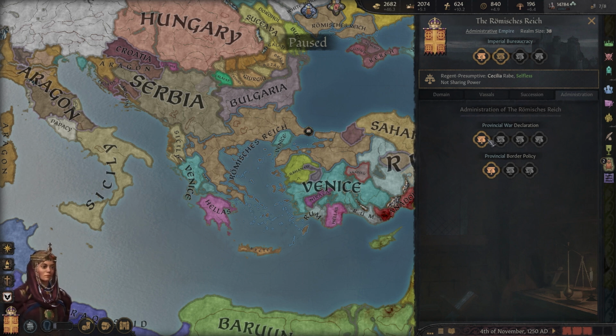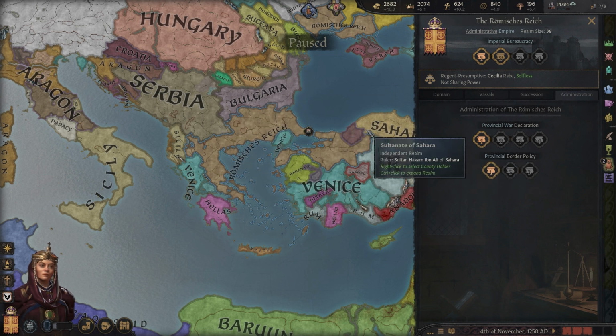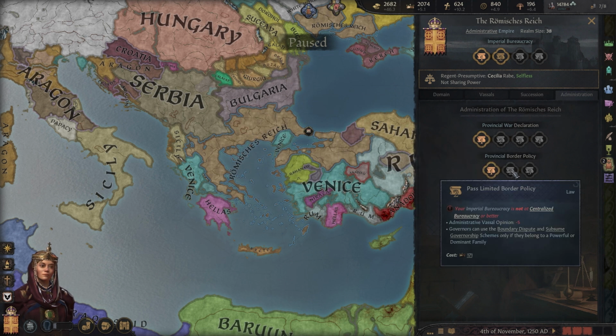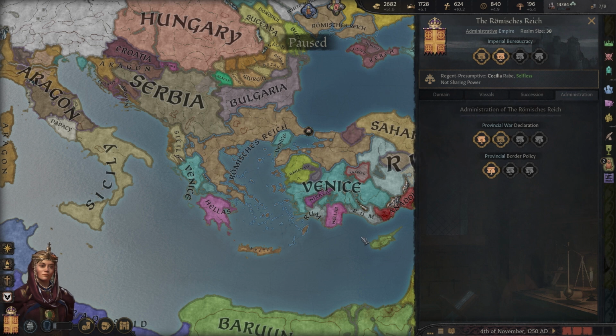Anyways, we get this new administration tab here, which has provincial war declaration. Governors can wage external wars, so they can go and conquer places around us, which is cool. Provincial border policy, we can change that. I wouldn't mind going up to pass a limited administration, so I think that's what we're going to do.